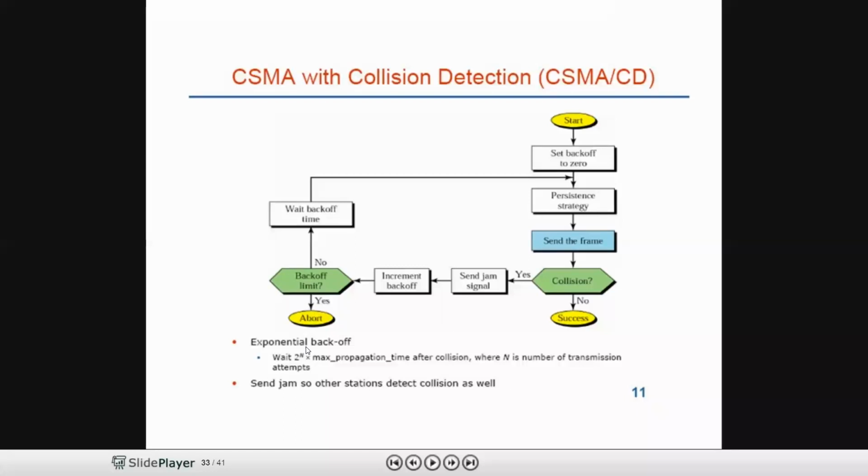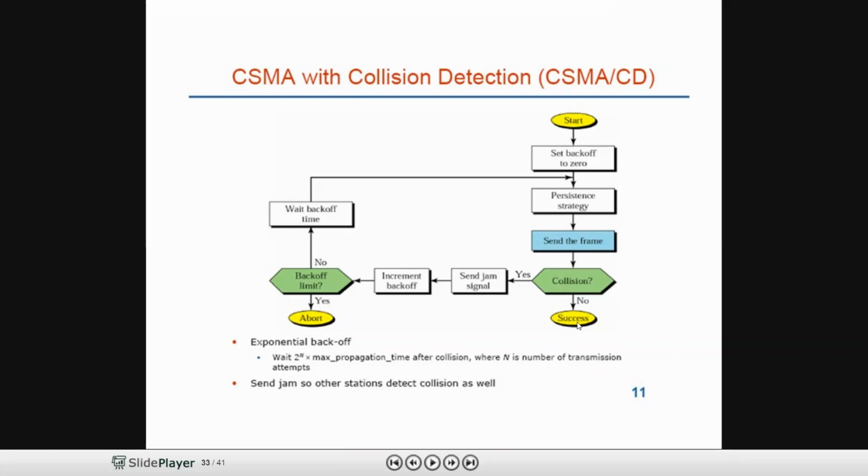What is the maximum back off time? What is the back off limit? Here it is called exponential back off. The exponential back off is 2 power n into max propagation time after the collision, where n is the number of transmission attempts. For every transmission attempt, this is one transmission attempt.